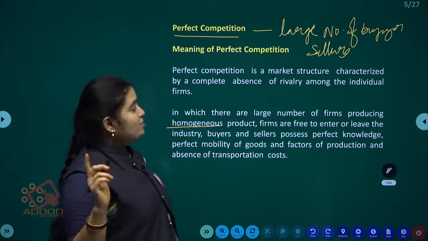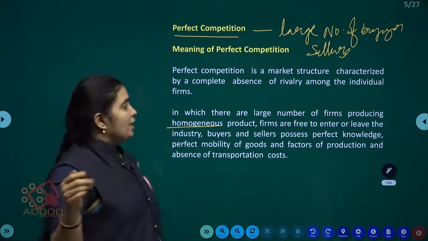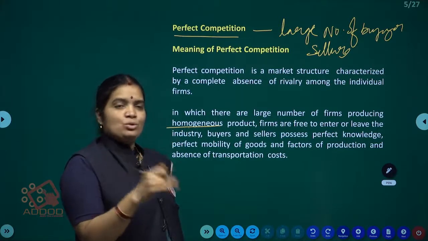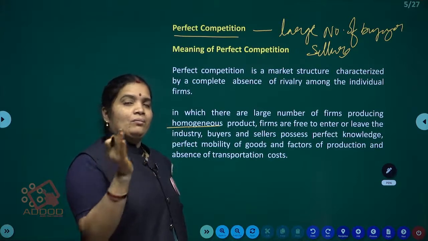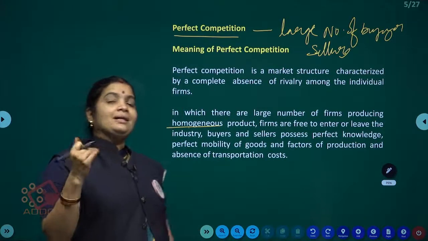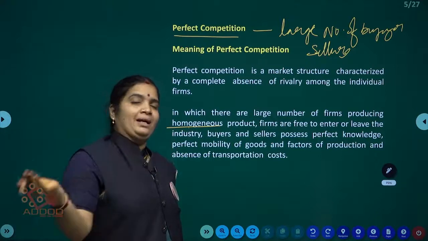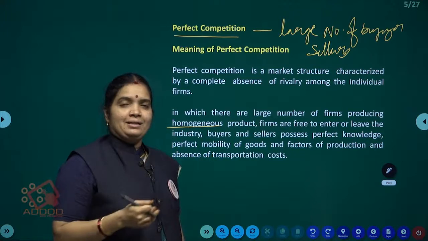Next one, firms are free to enter or leave the industry. Here there are no objections to enter the market. If already so many firms have entered the market and those firms are earning more profits, new firms will be attracted by those profits. They can enter easily without any restrictions. It is one way.